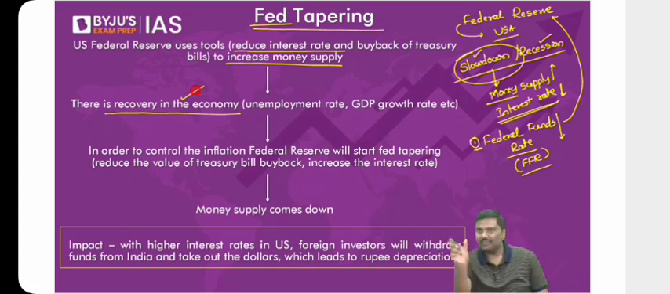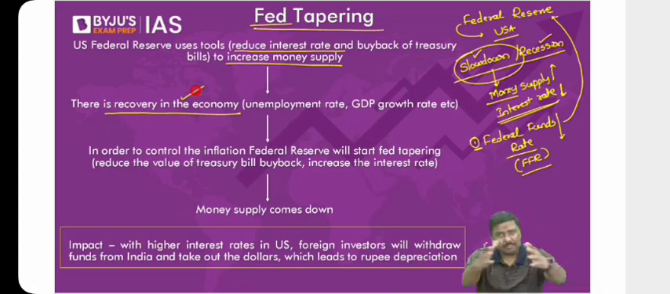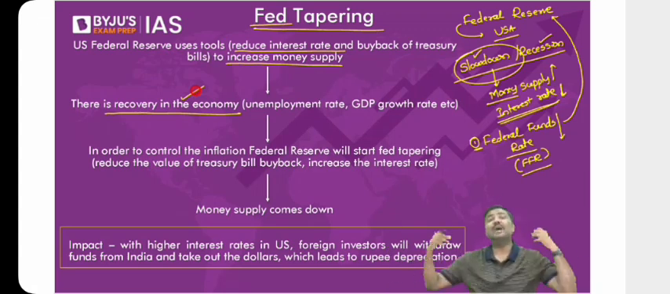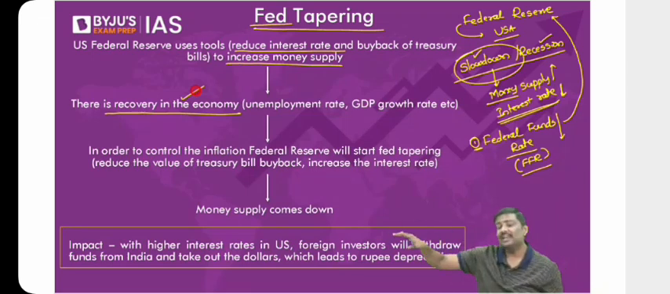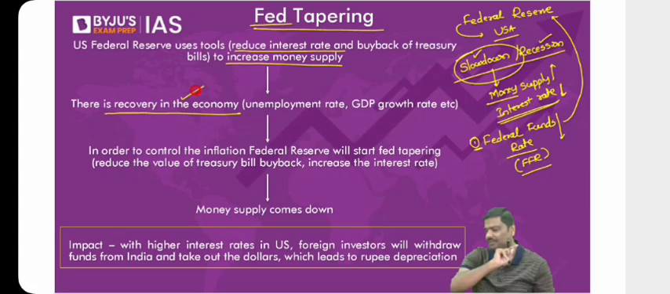There is a danger of inflation because people are having jobs now. Money supply is very high. Interest rates are very low. The demand will suddenly increase. That could cause inflation in the market. Now tell me, if there is a recovery, money supply is very high, there is a danger of inflation, what should the Federal Reserve do now? What do you think the Federal Reserve should do?